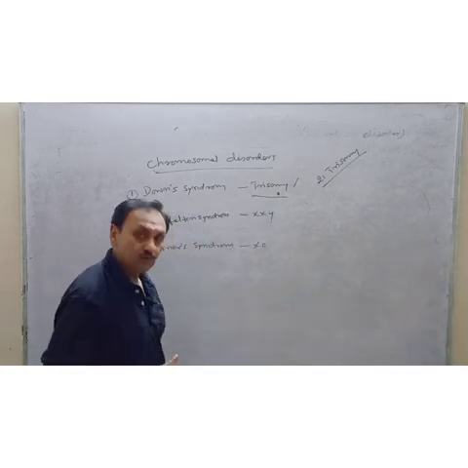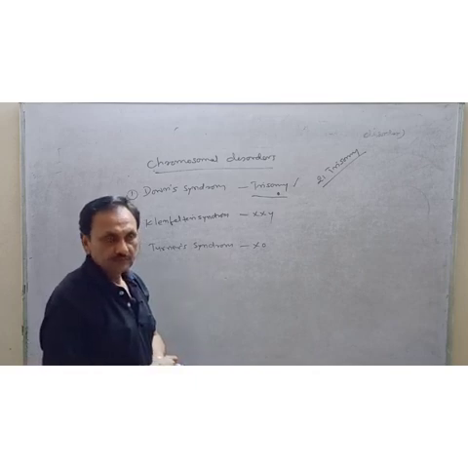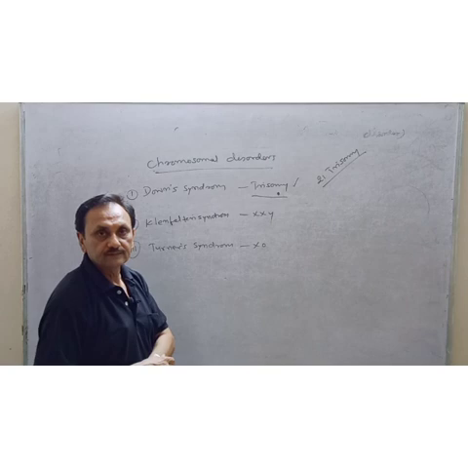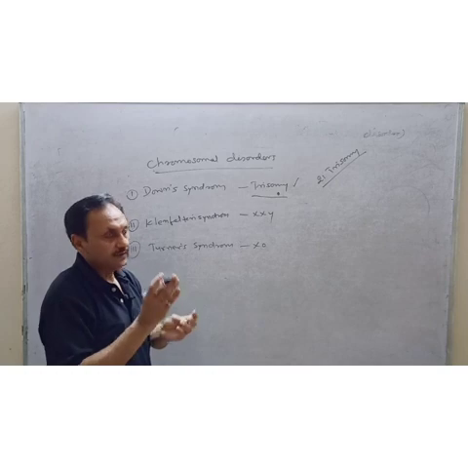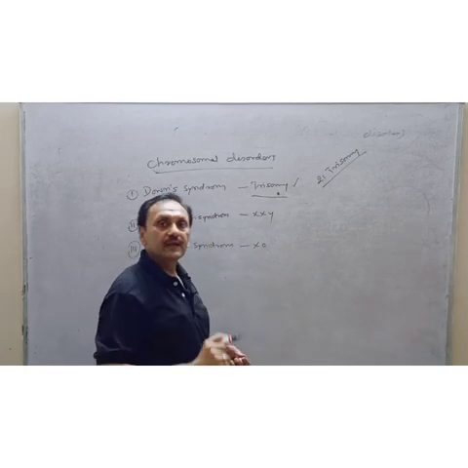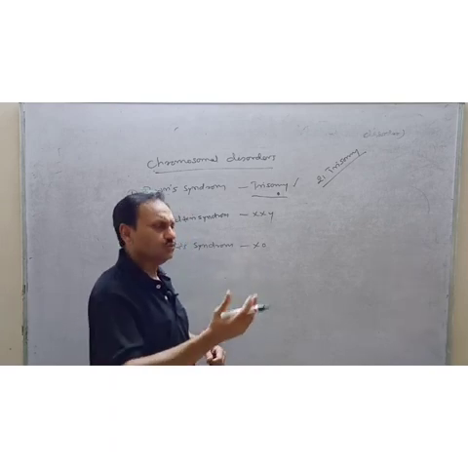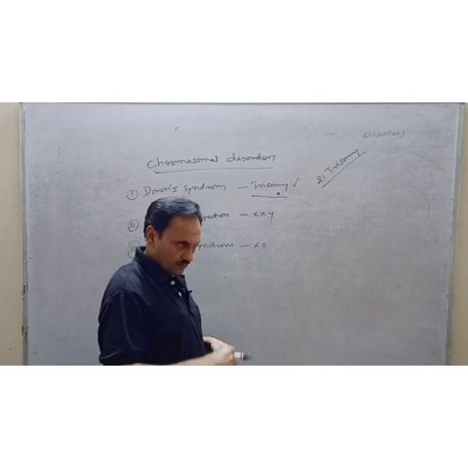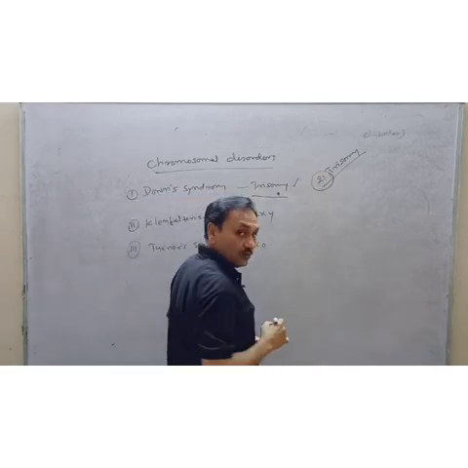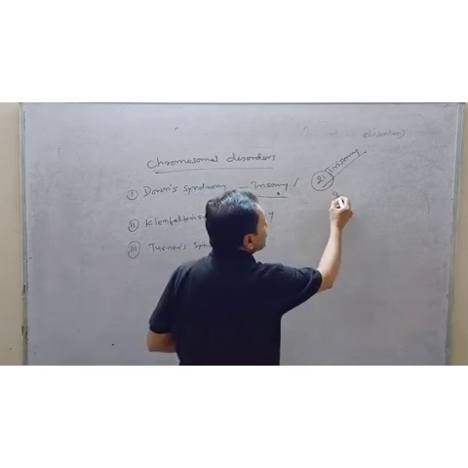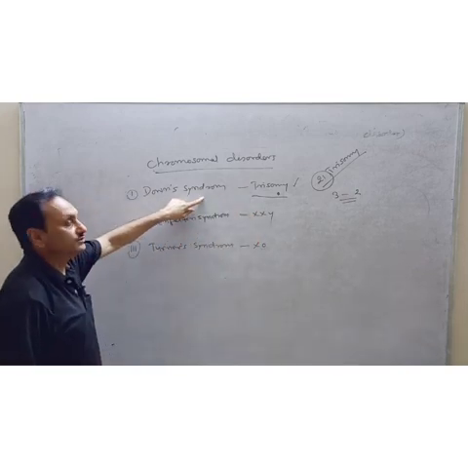We know that 46 chromosomes are there, and during gamete formation, a set of 23 chromosomes is formed. When the gametes fuse, 23 pairs of chromosomes will be there. If due to non-disjunction the number of 21st chromosomes is three in place of two, then this disease is caused.